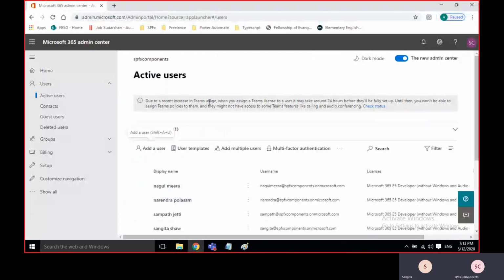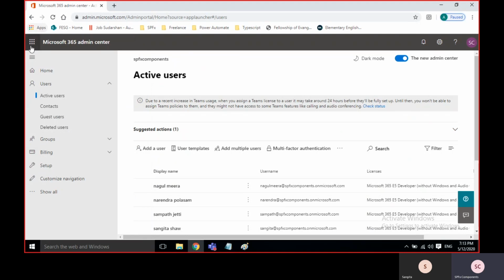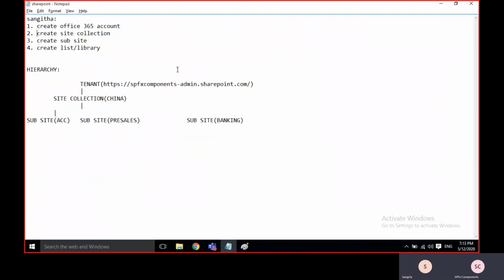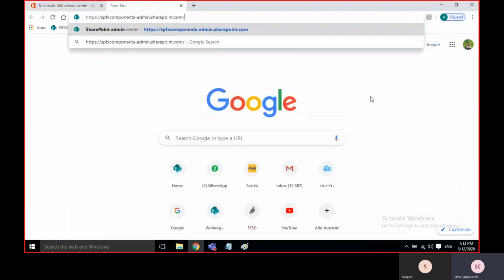So how to create the site collection is, we just need to go to admin. Here is the app launcher. For navigation, you just need to go to this URL, and login password.